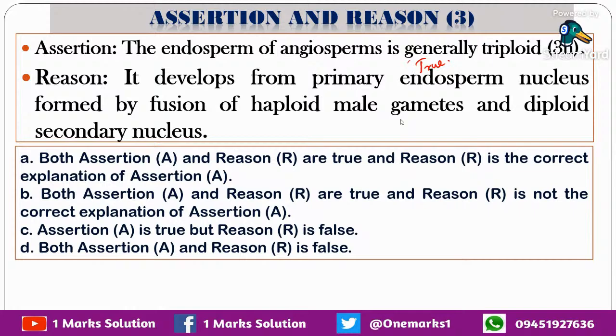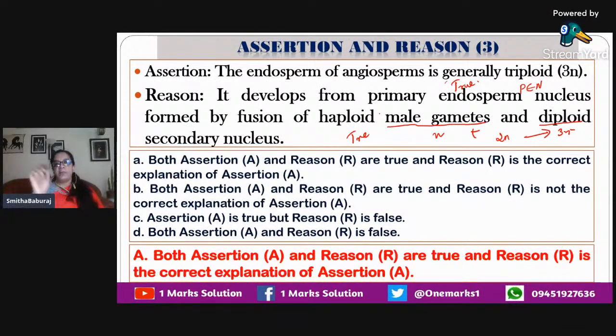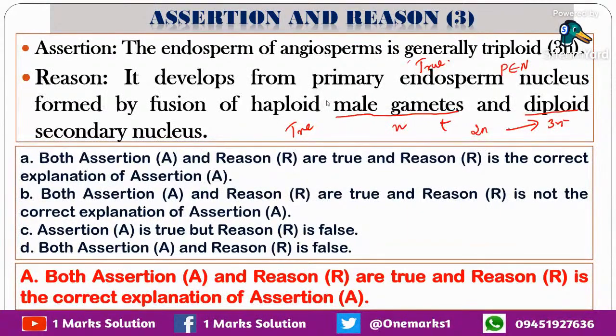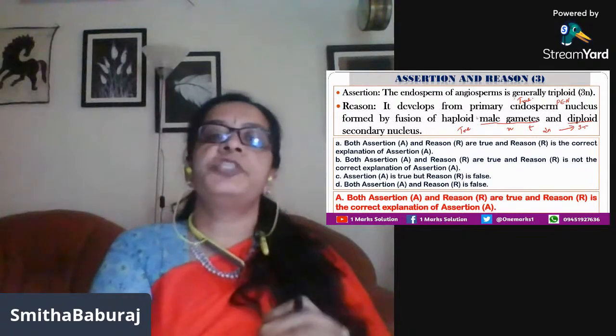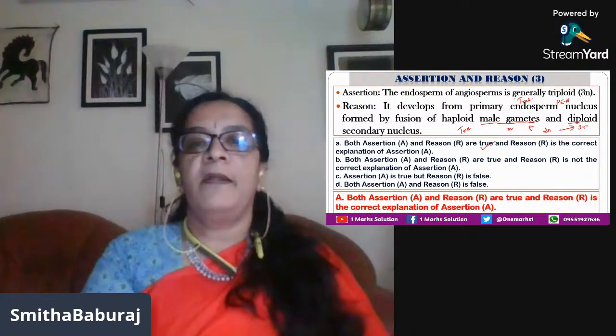Now the reason states that endosperm develops from primary endosperm nucleus, formed by the fusion of a haploid male gamete, that is N, plus the diploid secondary nucleus, 2N, that is 3N. So both are correct, and the reason gives a proper explanation for the assertion. No doubt, the answer is A.